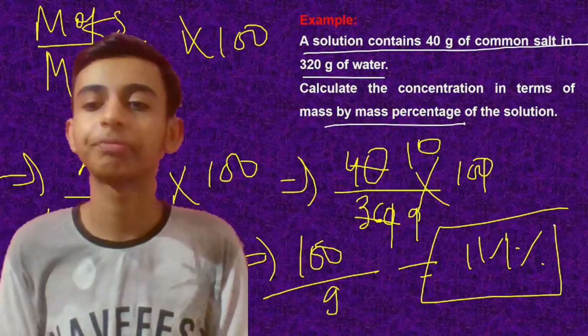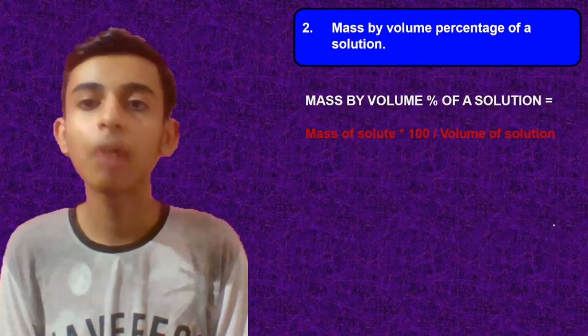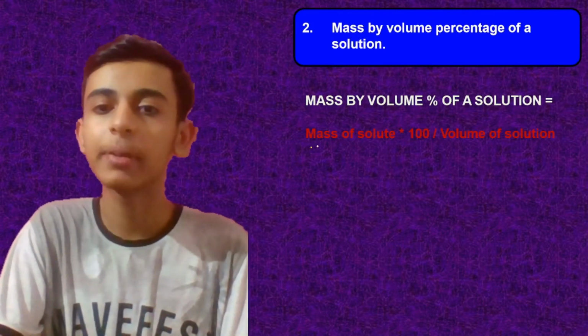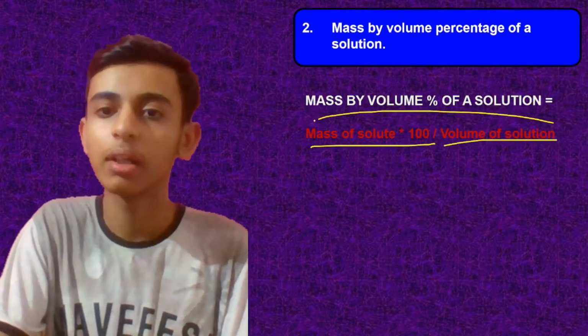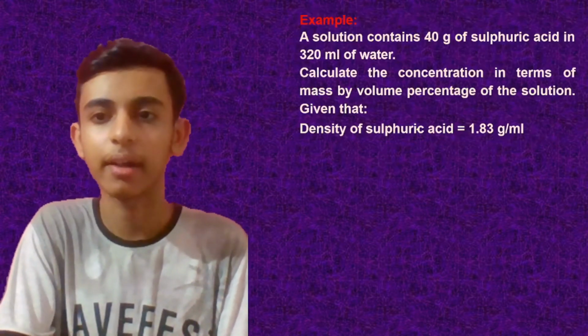Stage of concentrated solution. Now, another form is mass by volume percentage of a solution, and the formula is mass of solute into 100 upon, sorry, mass of solute upon volume of solution into 100.